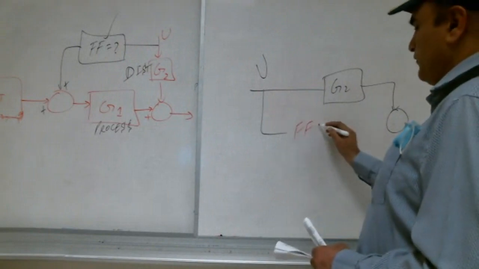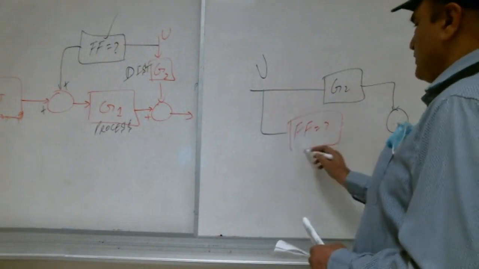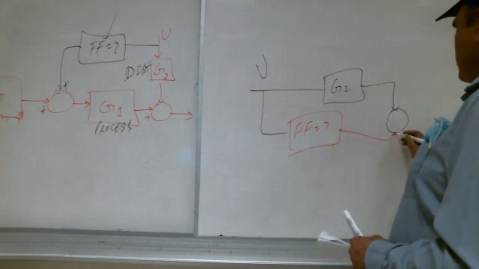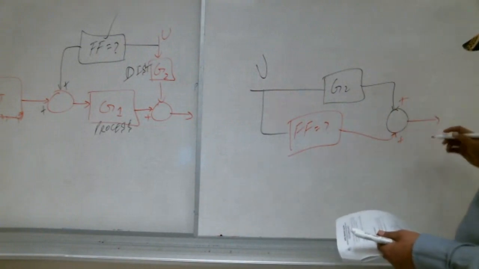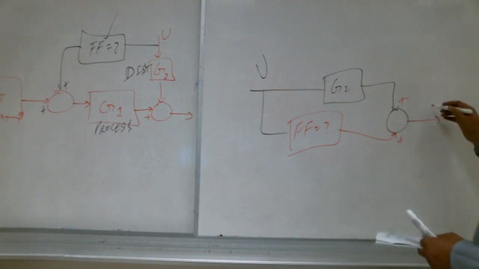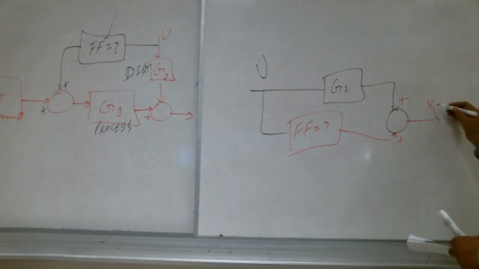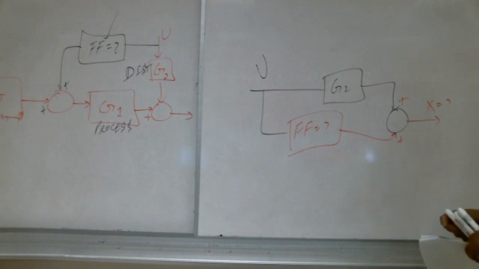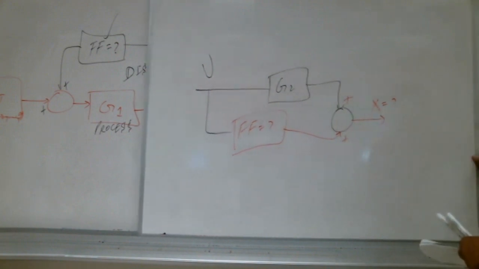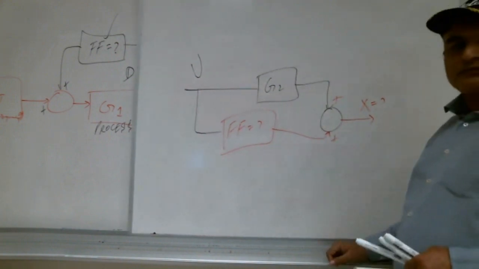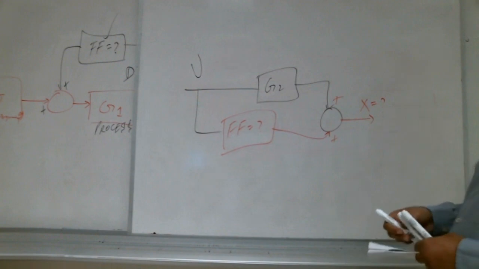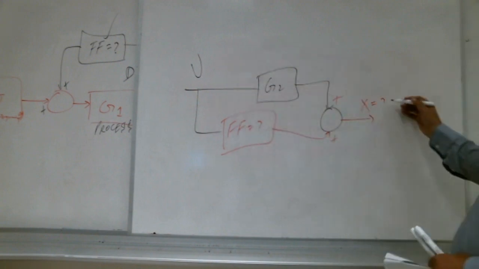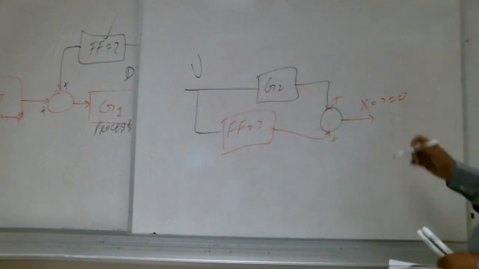Thus we want to calculate FF, how much it should be, and it is coming here. This is also plus, this is also plus, and this is our total output. This output, what do we want, Shabab? The effect of this disturbance, we want what? Yes, Shabab? 0. That is the effect of the disturbance on the system. So this output we want 0.